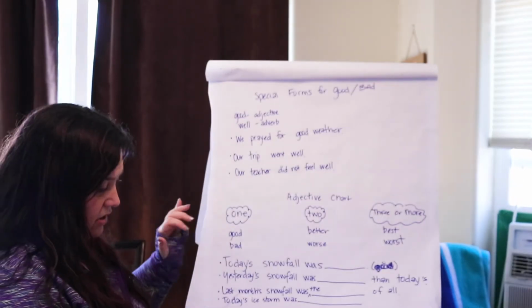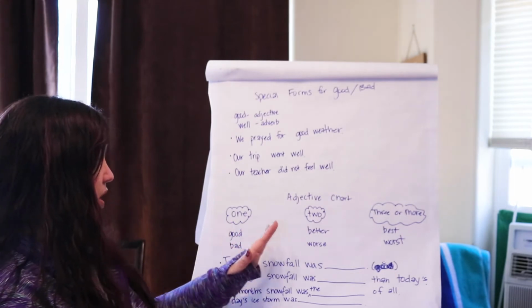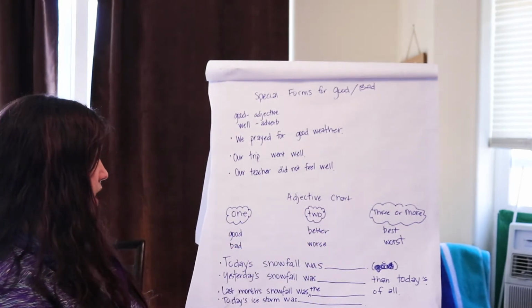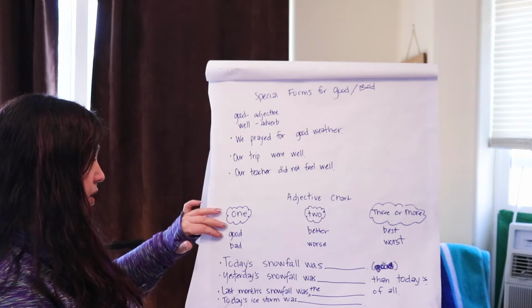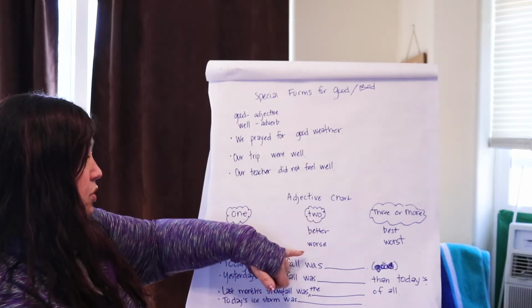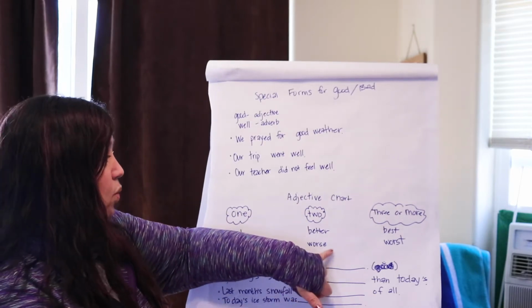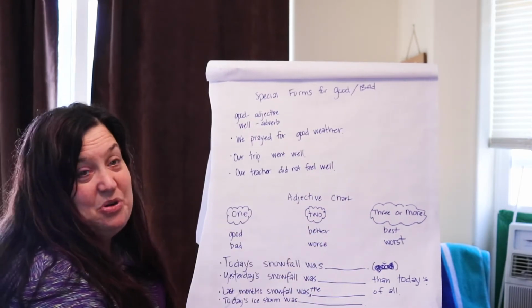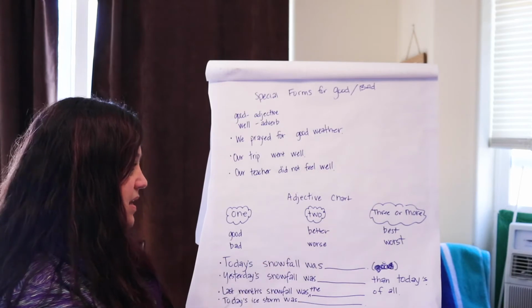So, looking down here at our chart, we see that we have 3 columns of our adjective chart. Here's when we have one thing compared. We use good and bad. For adjectives, when there's 2 or more things, better and worse. And when we are comparing 3 or more things, we'll use the words best and worst.